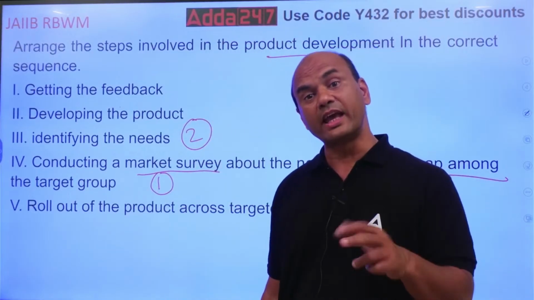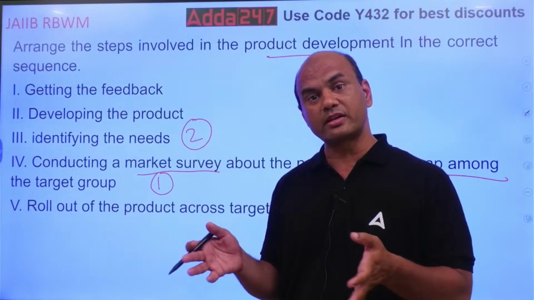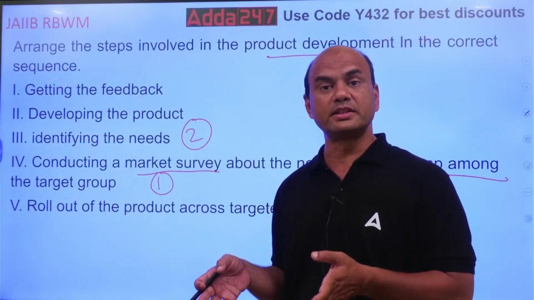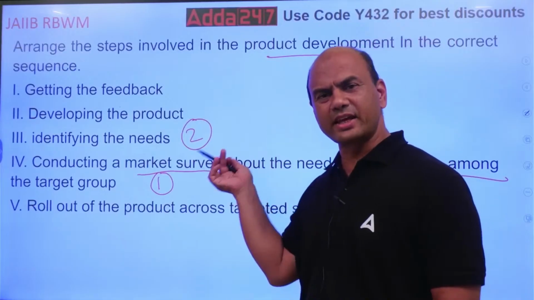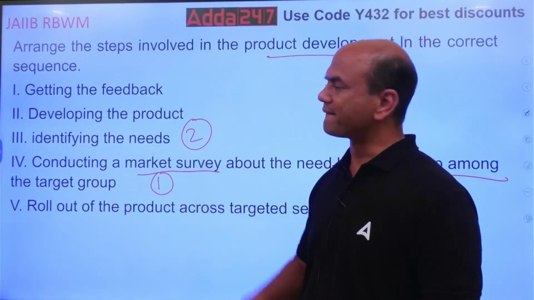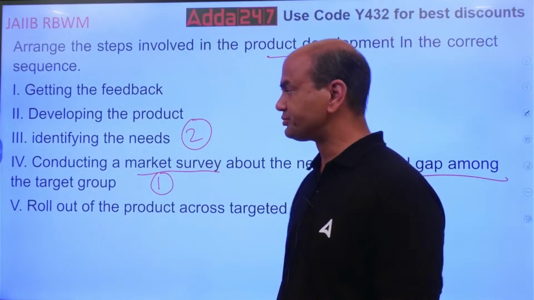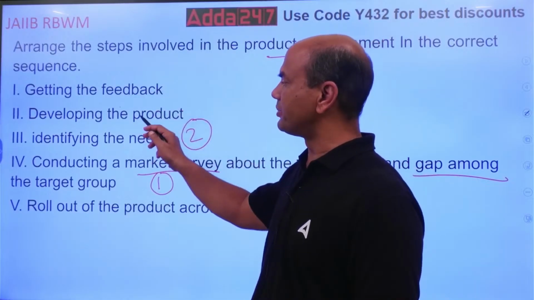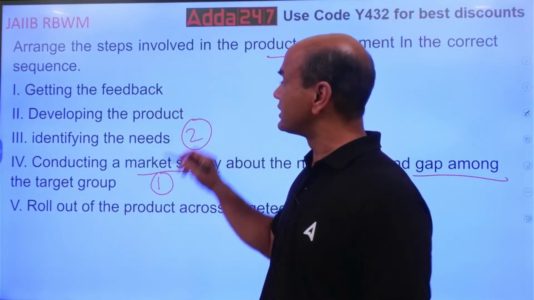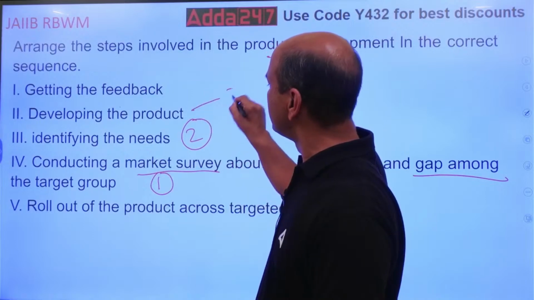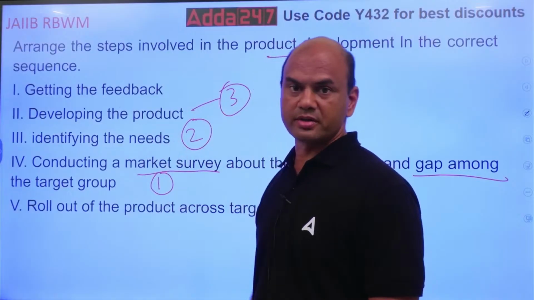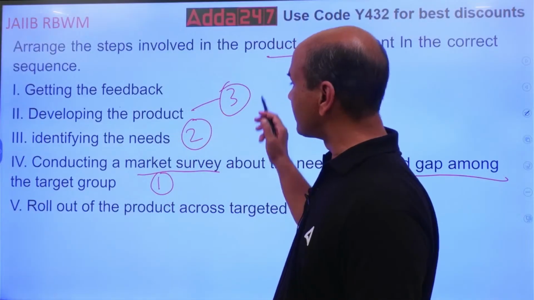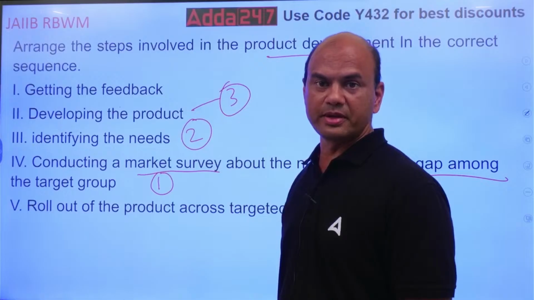Customer needs and gap. Gap means where the banks and financial institutions are lagging. So step number 2 is identifying the needs as well as the gaps. From here, what is the next step? Getting the feedback, developing the product, rolling out the product. So third will be over here. Developing the product. Once you know the needs, then you develop the product. Okay? After this third step, you'll develop it.